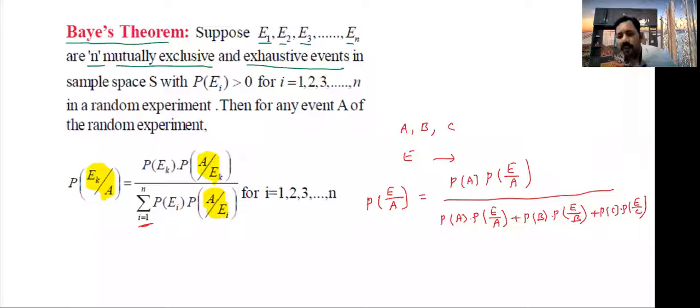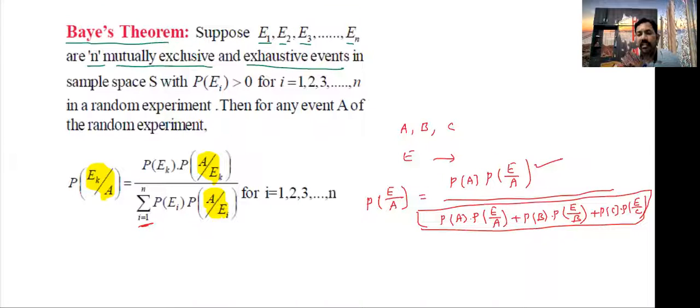So we can write the formula like this. A, B, C are three bags. In those three bags, different colored balls are there. What is the probability of selecting a white colored ball from bag 1? They will ask like that. The probability of selecting a white colored ball, it came from first bag only. So E means white color, A means first bag. So numerator, write those values, denominator total.